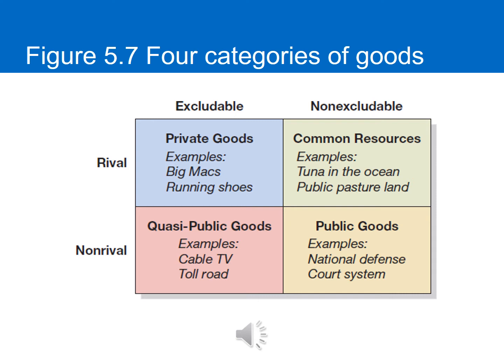So the first example are private goods. They're both rivalrous and excludable. So examples are like Big Macs, running shoes, things that you own that you can prevent anyone else from using, and while you're using them, no one else can use them.